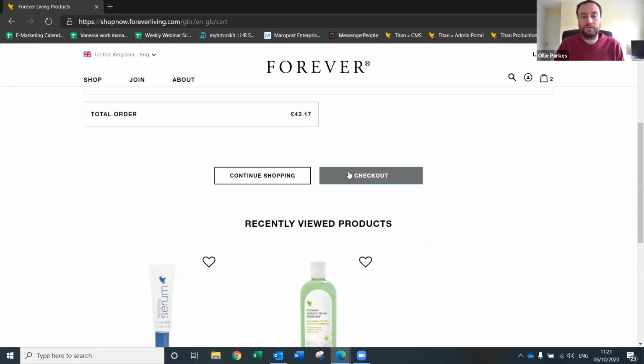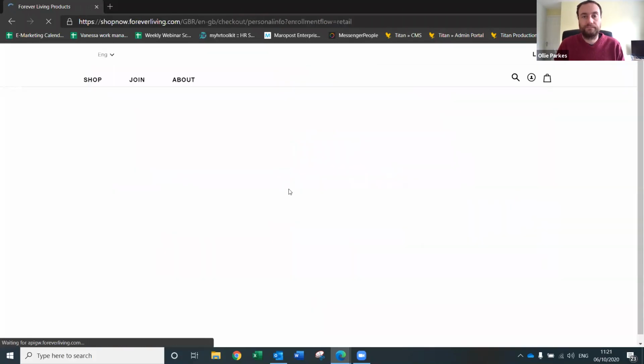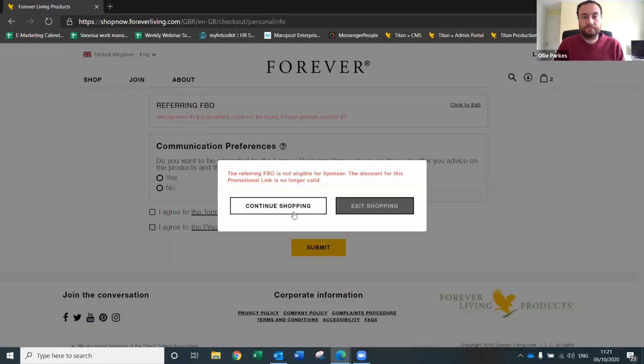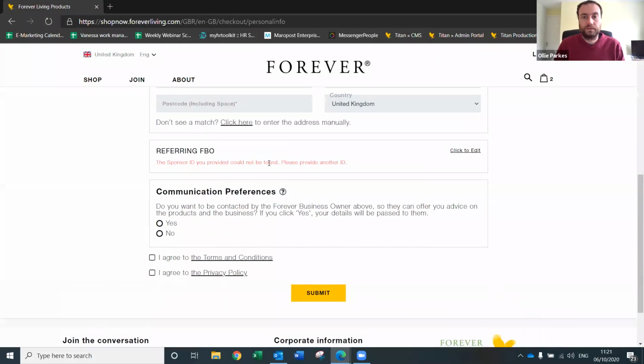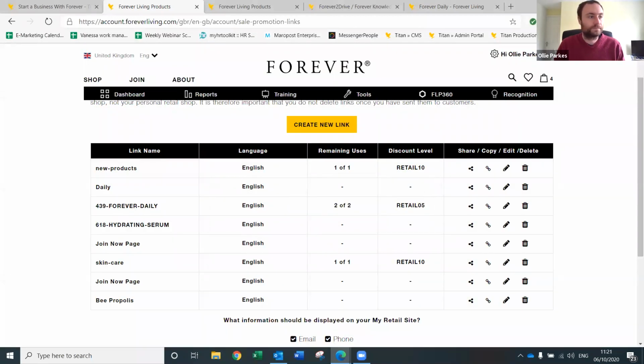And when you go through, so if we just go to the checkout, for example, and then let's make an account. It will appear in here as well. So I'll go through those in more detail in a bit. What else have we got going on here?